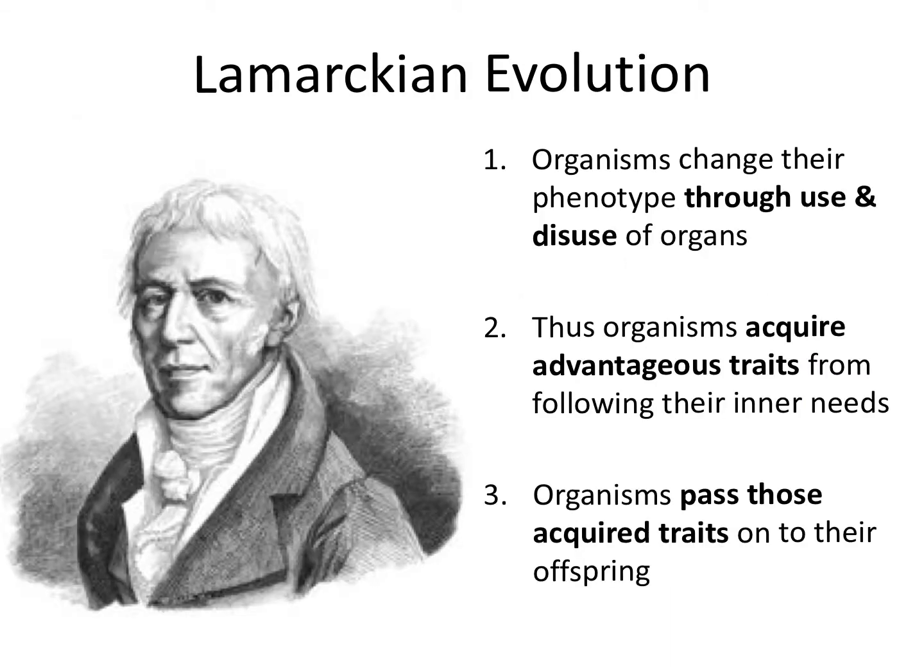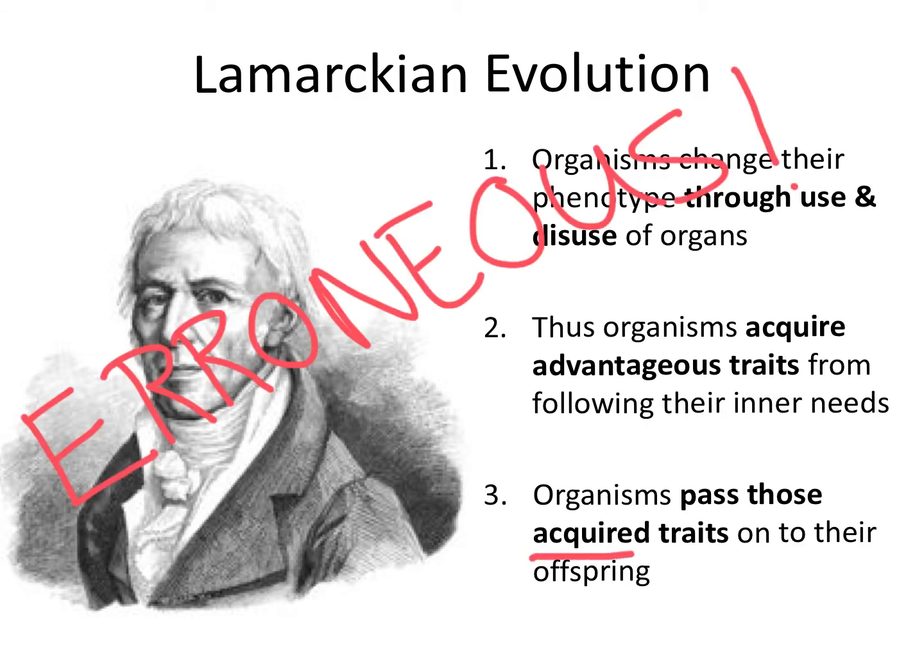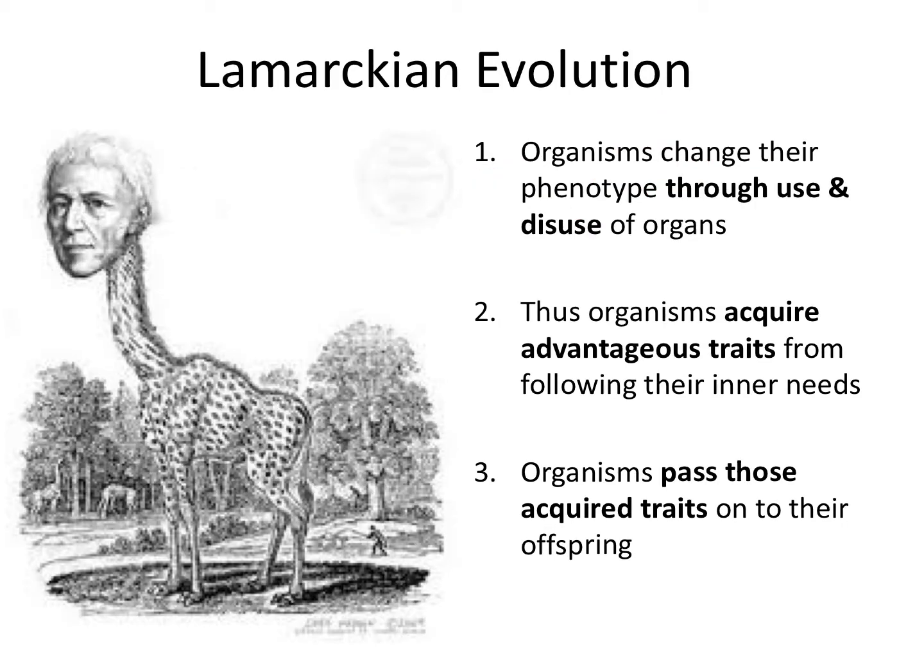In more general terms, he was suggesting that organisms change their phenotype through use and disuse of organs, and thus organisms acquire advantageous traits from following their inner needs, and then lastly that organisms pass those acquired traits on to their offspring. But you know from your genetics videos that this claim is erroneous. Acquired traits are not in our genes and thus cannot be passed down. So don't be a Lamarckian. Never fall for his means of explaining evolution.